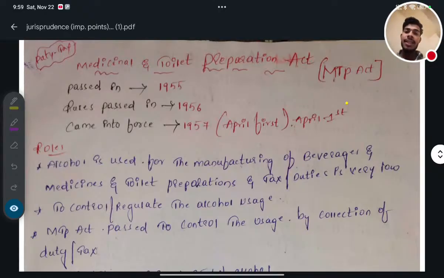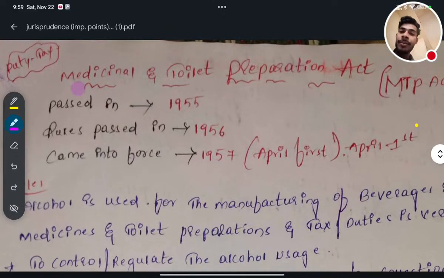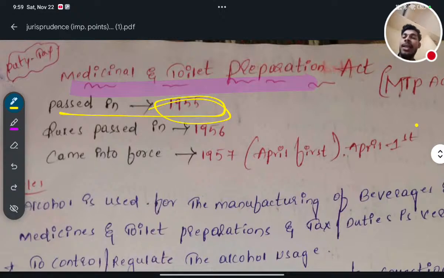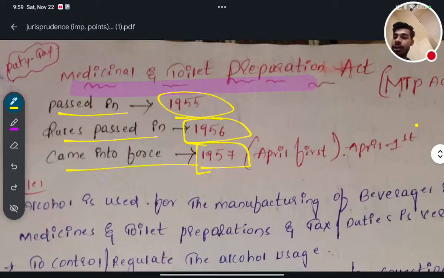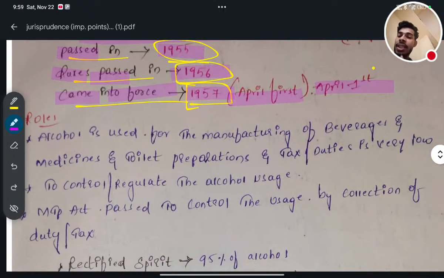First of all, the Medicinal and Toilet Preparation Act was passed in the year 1955. The rules were passed in 1956, and it came into force in 1957. So you have to remember: passed in 1955, rules passed in 1956, and came into force in 1957, on April 1st. Okay, you have to remember that. Next, what are the rules?